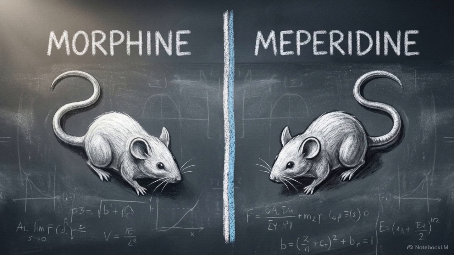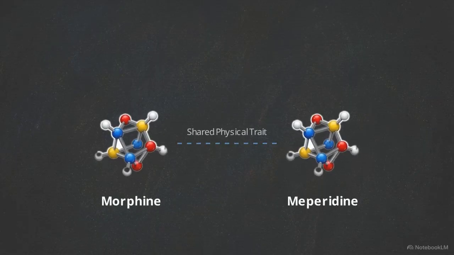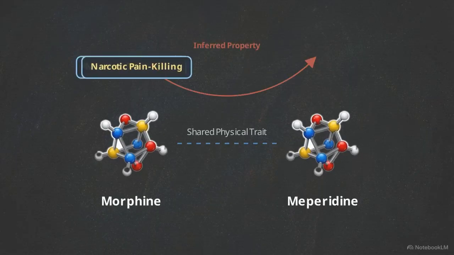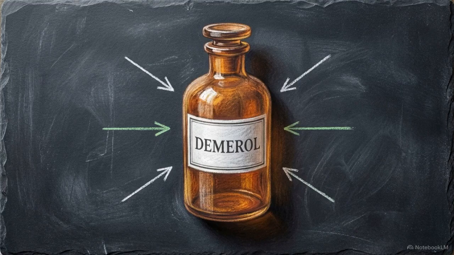Schallmann had previously seen this exact physical reaction only once before, in mice injected with morphine. Based on this single shared physical trait, he deduced that meperidine likely shared morphine's narcotic pain-killing properties. He was right. We now know meperidine as Demerol.